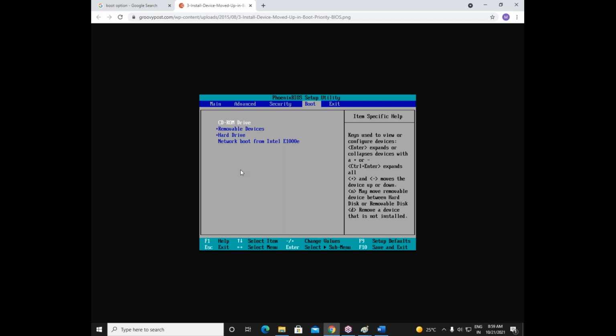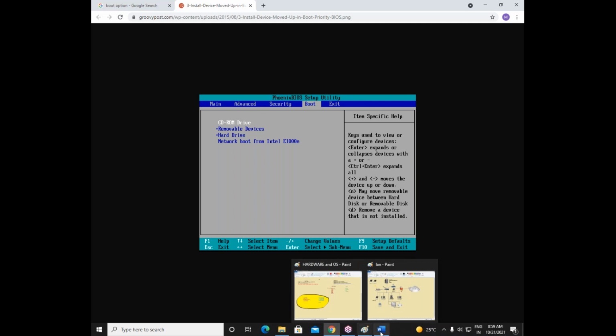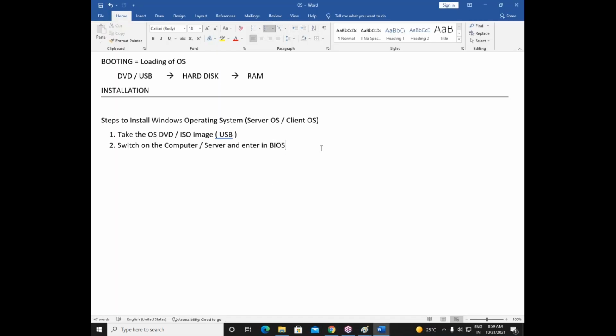These four options are available in every machine. Now the big question here is how to enter in BIOS. What I said here, switch on the computer or server and enter in BIOS and select boot option. But the main question here is how to enter in BIOS.